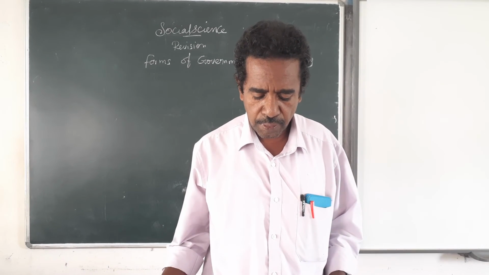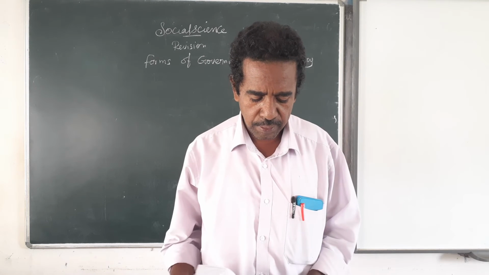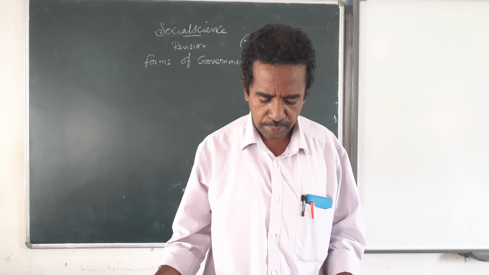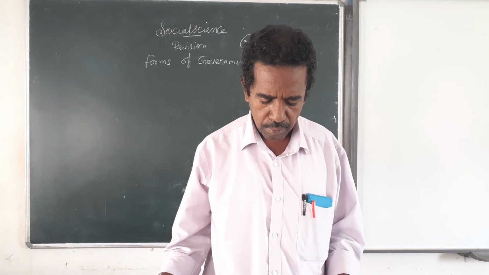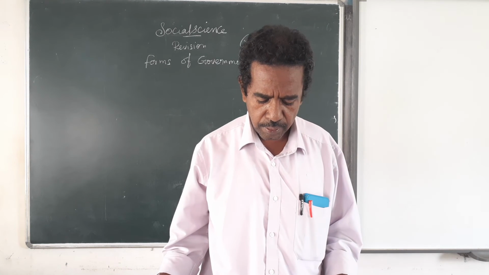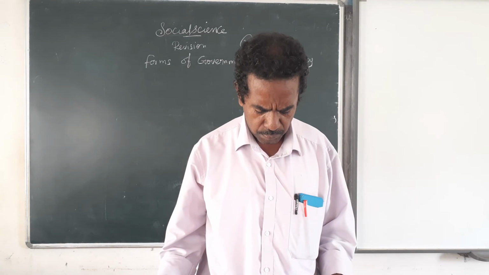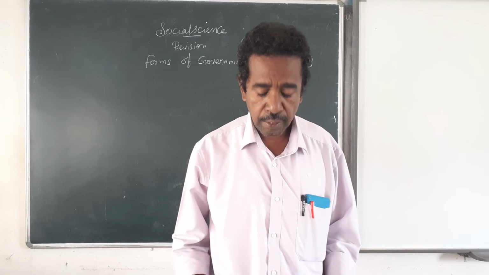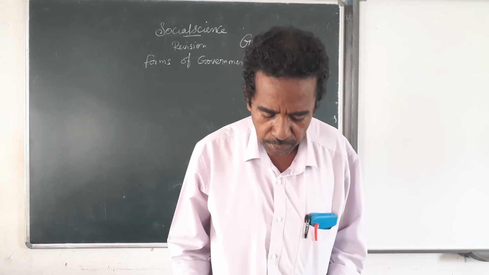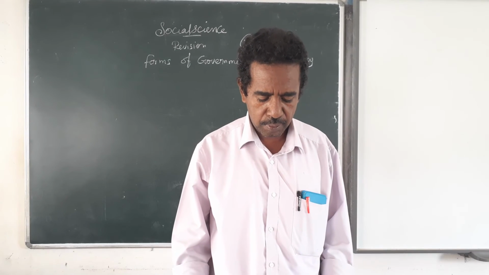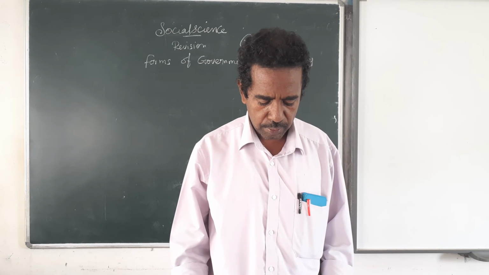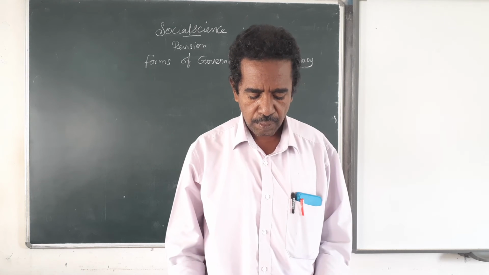Then conditions for the success of democracy in India. That is the next question. Explain the conditions necessary for the success of democracy in India. That is page number 242. Under the heading conditions for success of democracy in India, about 9 points are given.